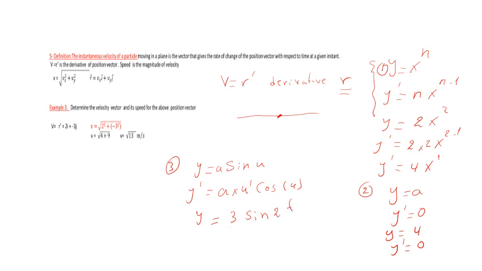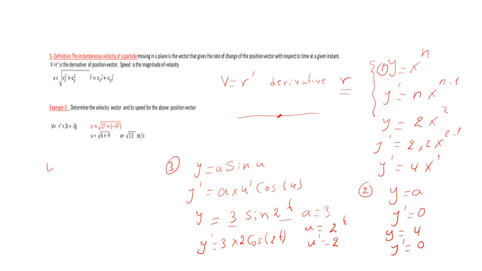So this is the a and this is the u, right? a equal 3. u equal 2t, so u prime equal 2, right? So we substitute here: y prime equal 3 times 2 cosine 2t, as the angle does not change.